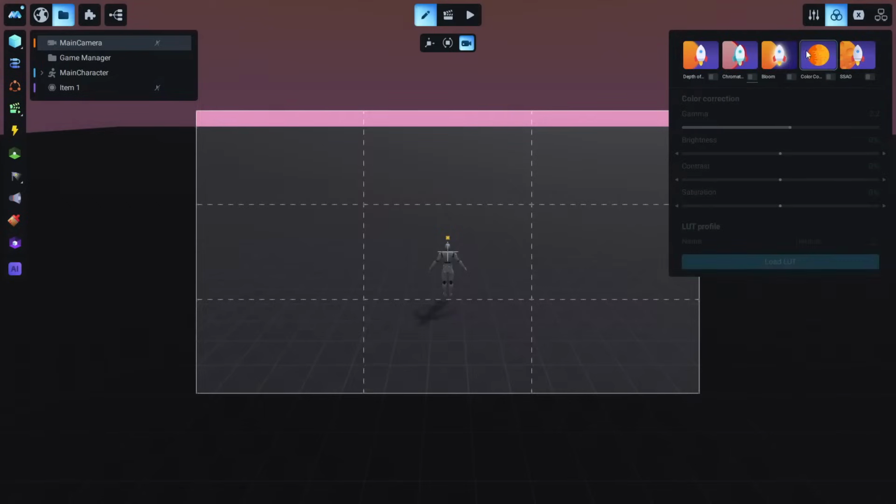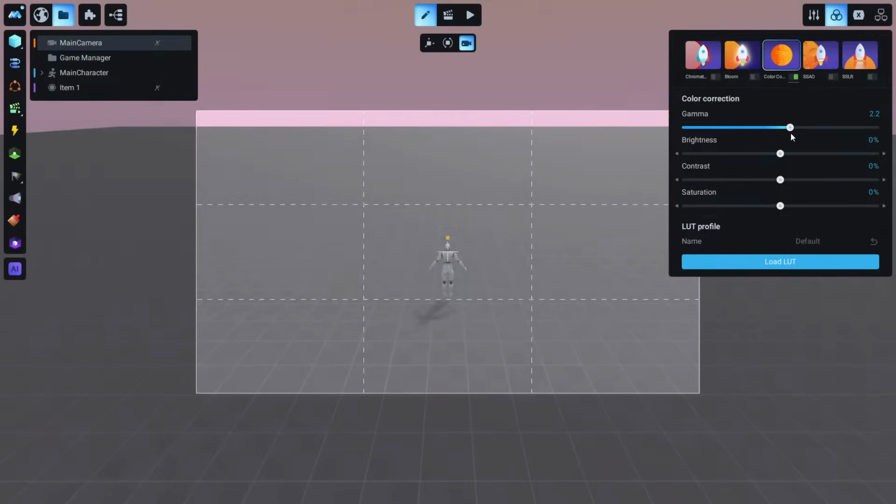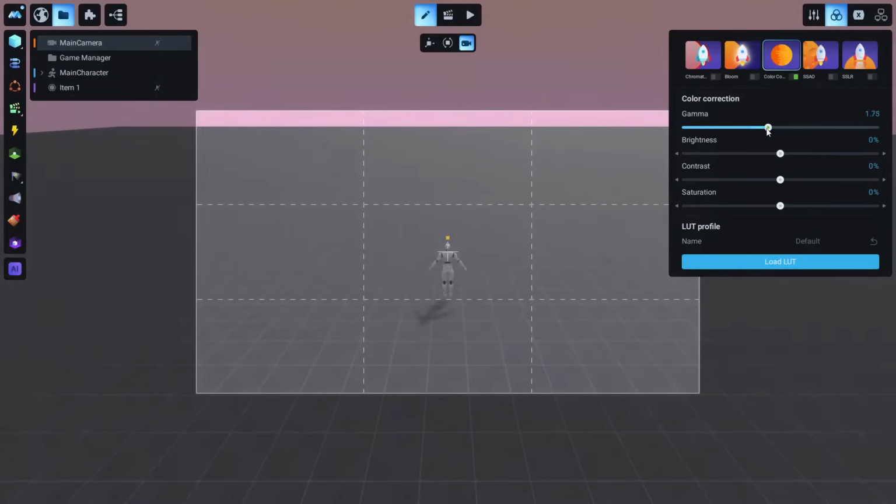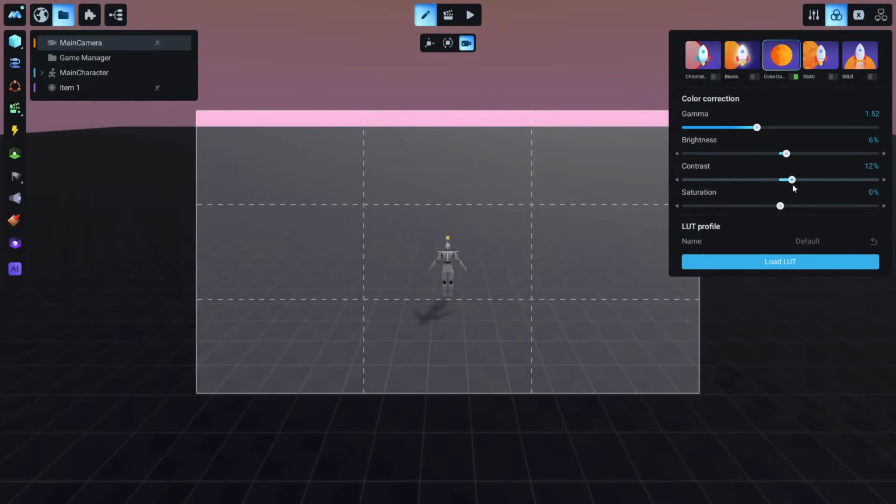One of the most important post-processing is the color, the gamma, the brightness, this color correction. So you can see you can change the gamma and a little bit more brightness, or a little bit more contrast, and a little bit more saturation.